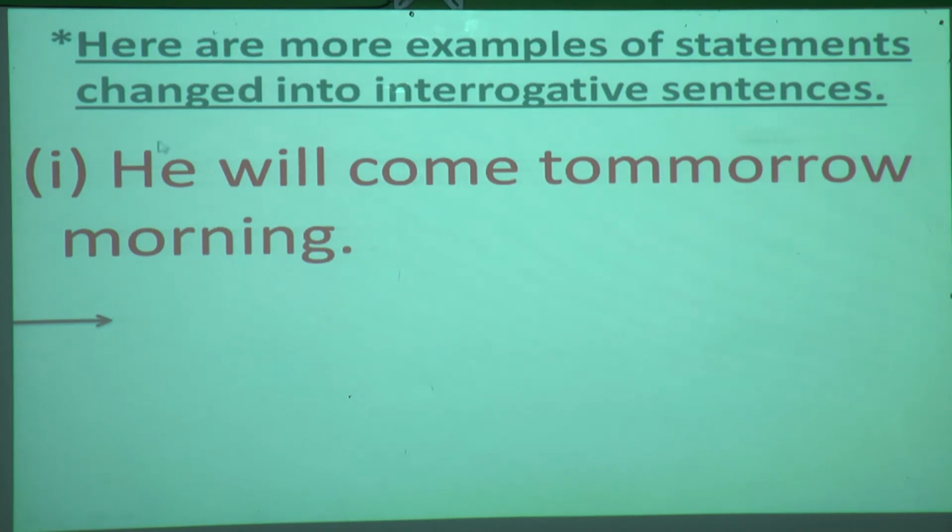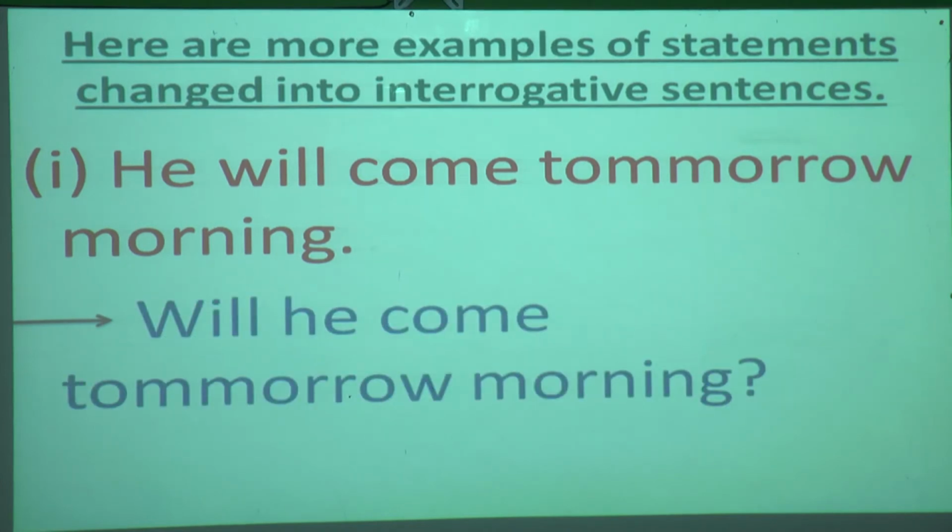We have to shift only the first verb, that is the helping verb. It will come before the subject he. And the remaining sentence will be the same as it is. So what will be the answer? Will he come tomorrow morning? And when we shift "will" to the first position, it will be in capital letter. Will he come tomorrow morning? And it will become a question.